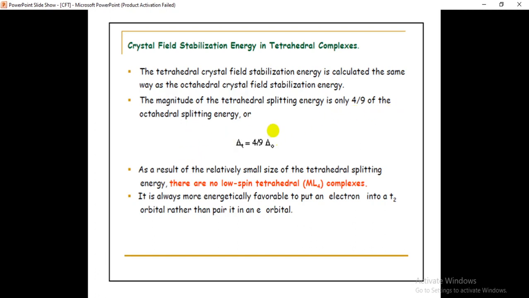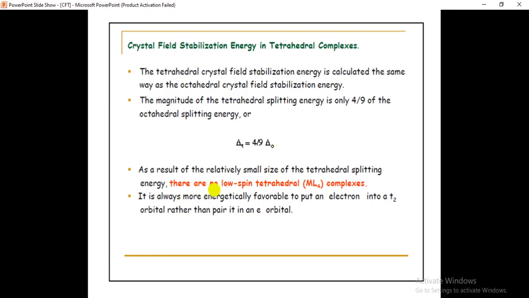That means the magnitude of the splitting of the d orbitals in the tetrahedral complex is equal to 4 by 9 of delta O. This is the relation between the crystal field magnitudes of the tetrahedral and octahedral, that is delta T is equal to 4 by 9 delta O.